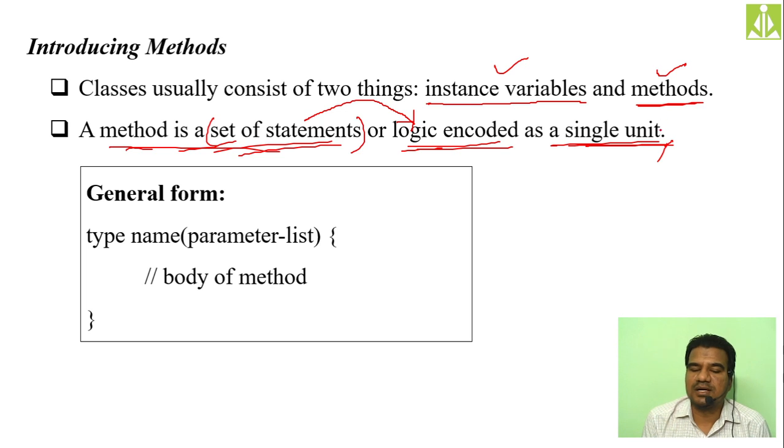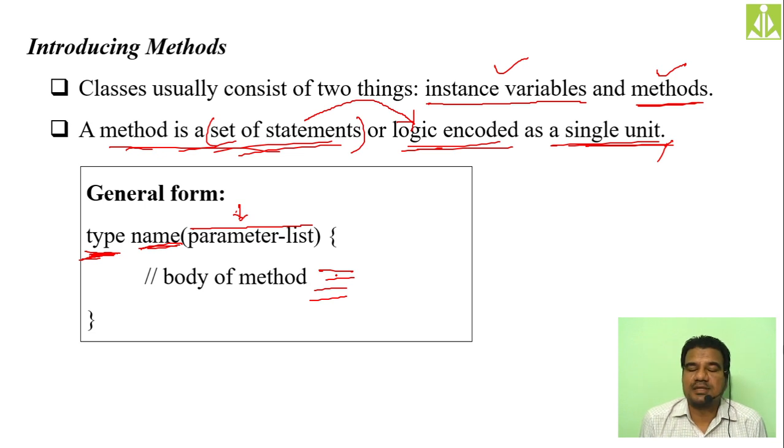This method you can keep inside a class, and the general form to keep a method inside a class is, first you need to specify the return type of that method, then the name of the method, then the parameter list. Parameter list is nothing but input to that method. Then between the curly brackets, the method body, you can put all the statements which you want to put inside the method.